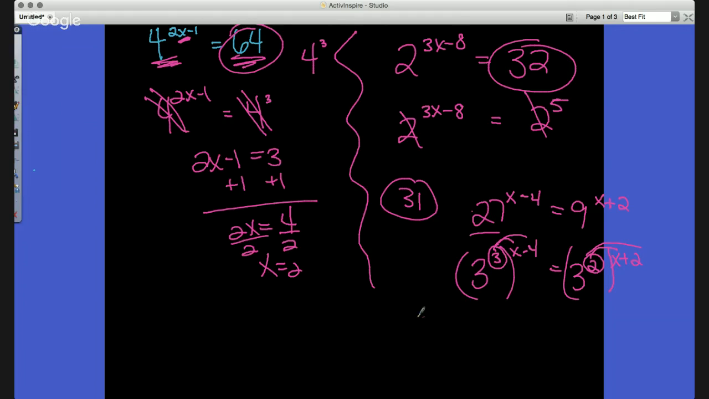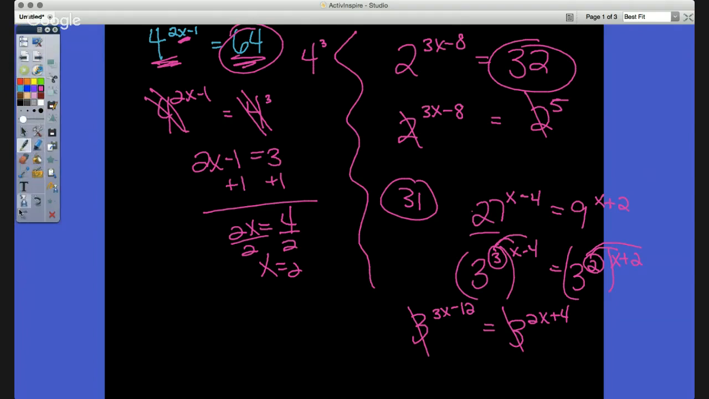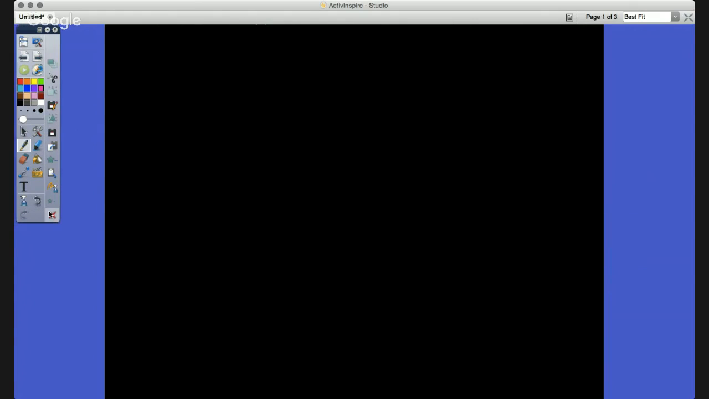And all we'll do is just distribute across. So I'll have 3 to the 3x minus 12 equals 3 to the 2x plus 4. And then obviously we'll cancel, solve, and then that would be it. Now that's it for the one-to-one functions.